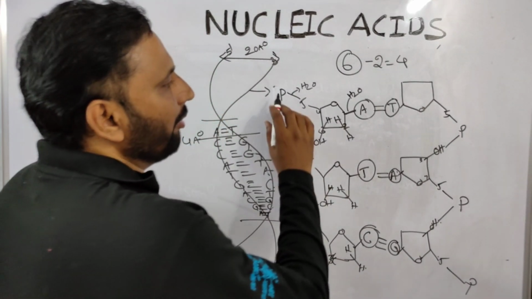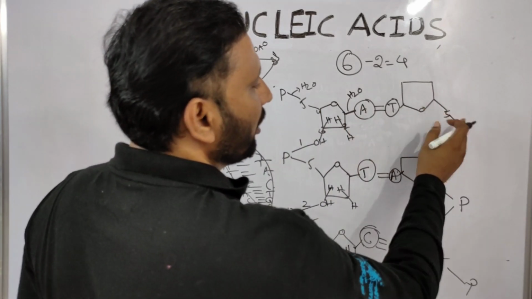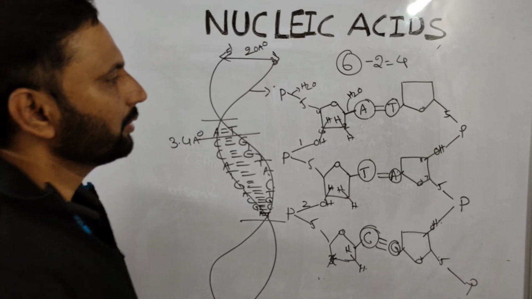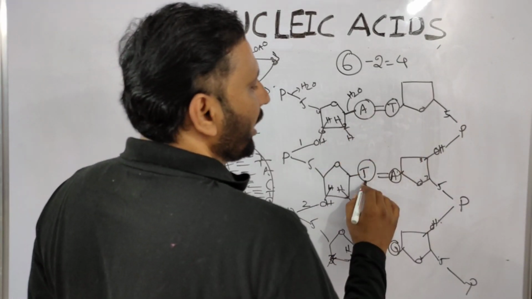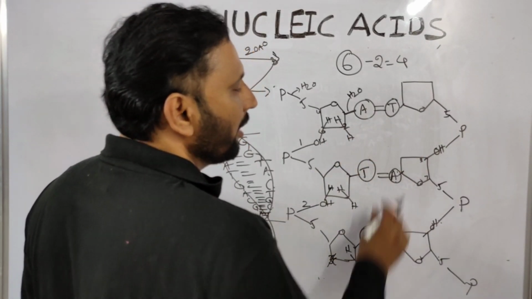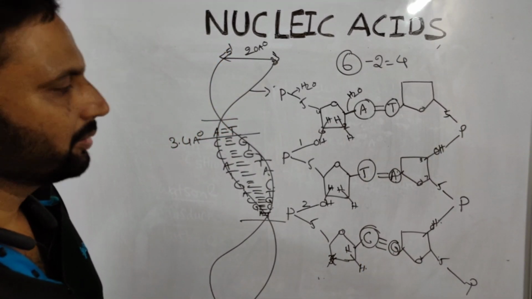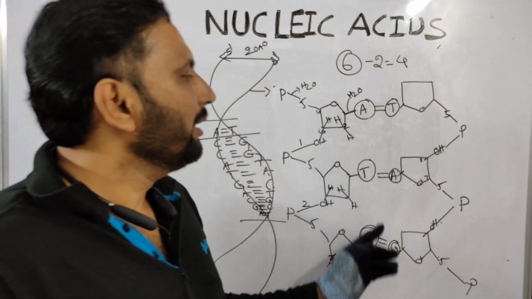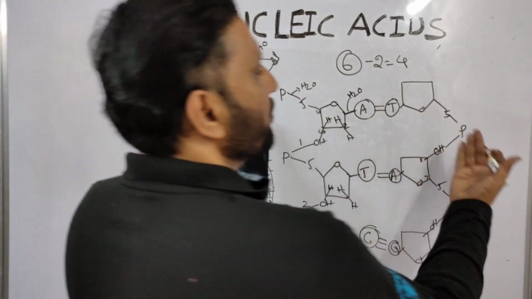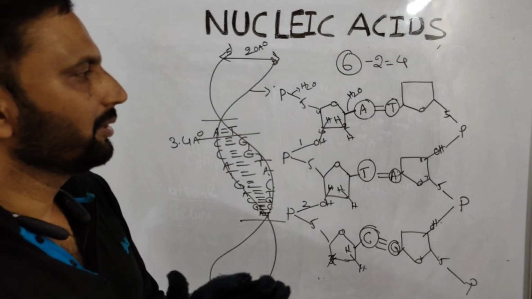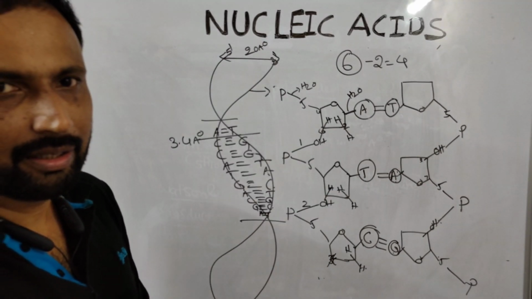So like that, phosphate and sugar are attached by phosphodiester bonds, whereas adenine, thymine, adenine, cytosine, guanine are bound by hydrogen bonds. So for the DNA, what is the backbone? Phosphate and sugar. They are linked by phosphodiester bonds. This is the structure of the DNA.